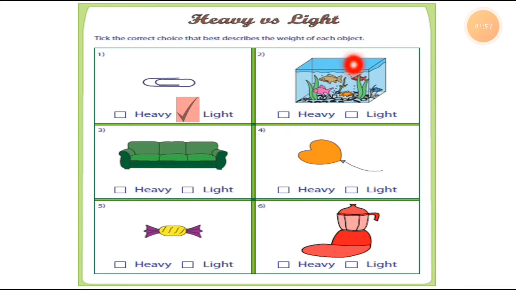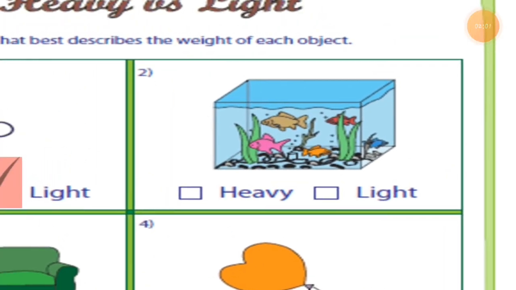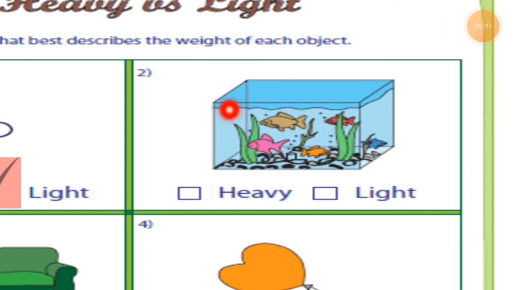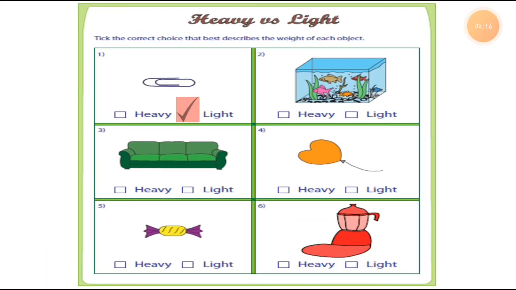Here you can see this is the fish tank and so many fish inside it. The water is inside. Here you can see this is the surface of the water. How many fish are there? 1, 2, 3, 4. Four fishes are there. Some stones are there. And this aquarium is totally made with glass, right?